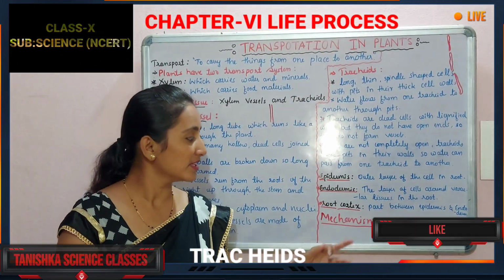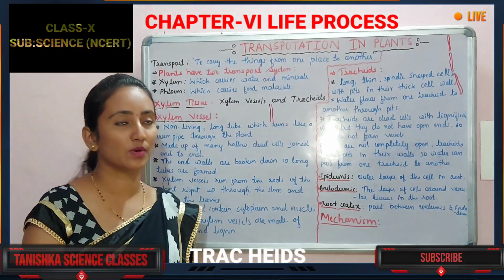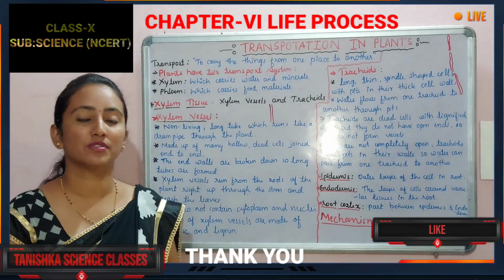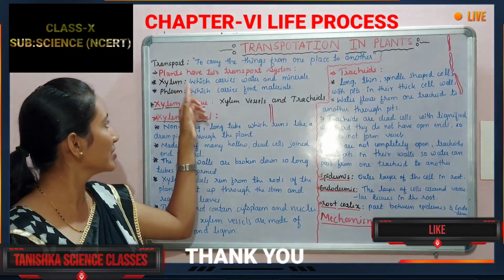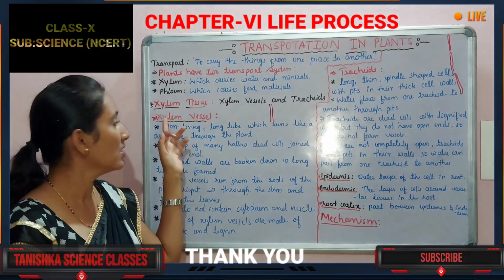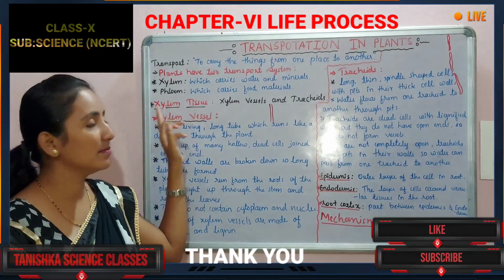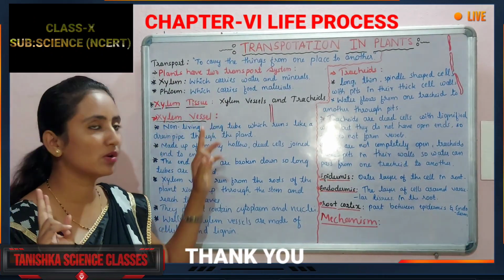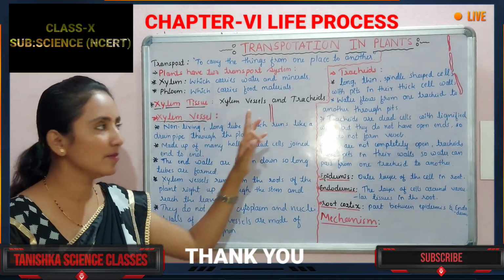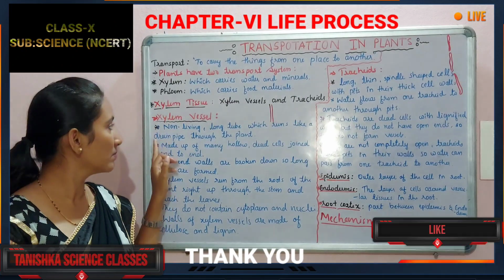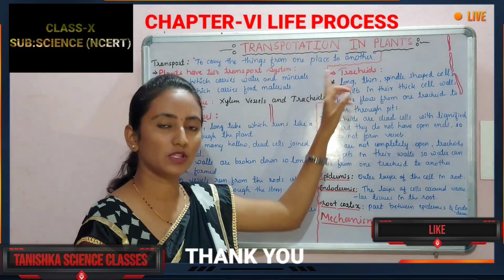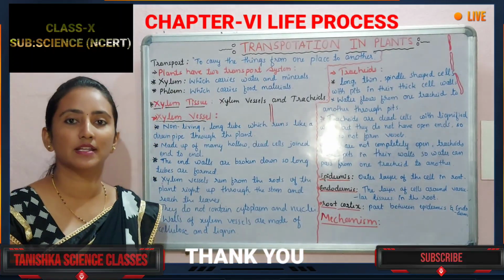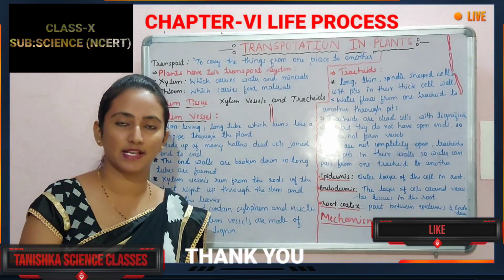Okay, dear students, I hope you all understood today's topic, transportation in plants. First we studied transportation in general. Next, we studied the two transport systems of plants: xylem transportation and phloem transportation. Then we studied in detail about xylem transportation. We saw the xylem tissue, which contains two components, the xylem vessels and the tracheates. We saw the function of the xylem vessel and also the tracheates, and we studied a little about the structure of the root. In the next class we will study in detail the mechanism of the xylem system.